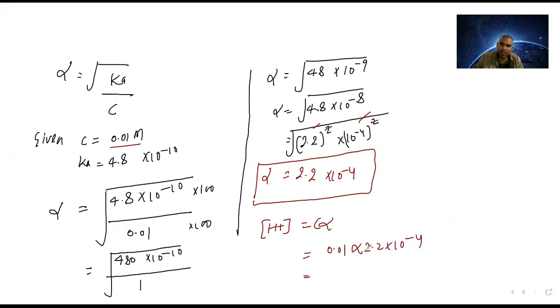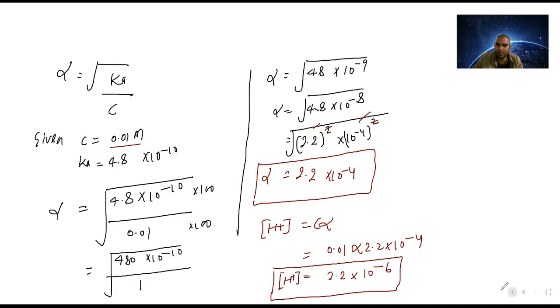So what is coming? 2.2 into, placing the two-digit decimal this side, 10 power minus 6. So H plus is equal to 2.2 into 10 power minus 6, and alpha is equal to 2.2 into 10 power minus 4.